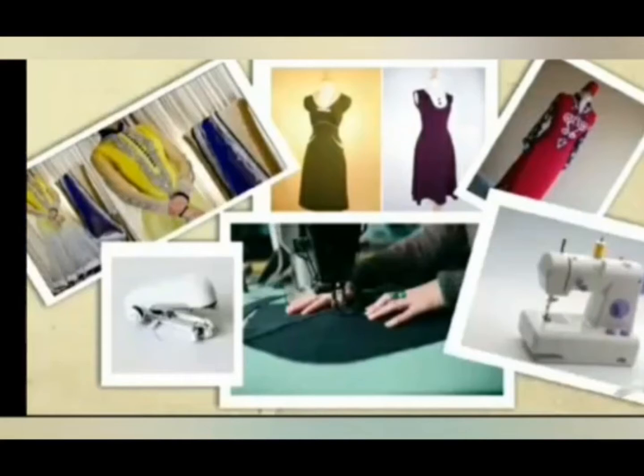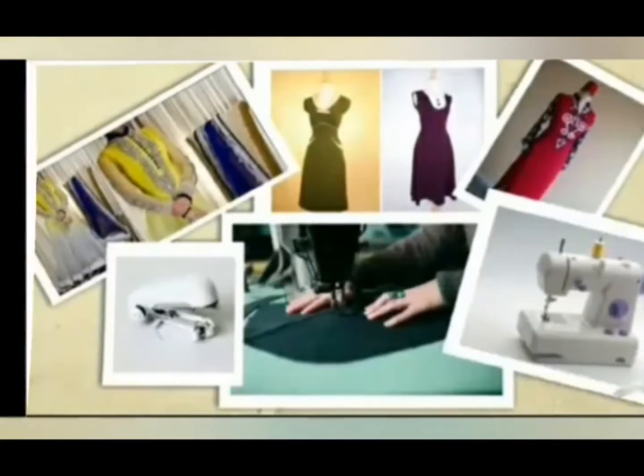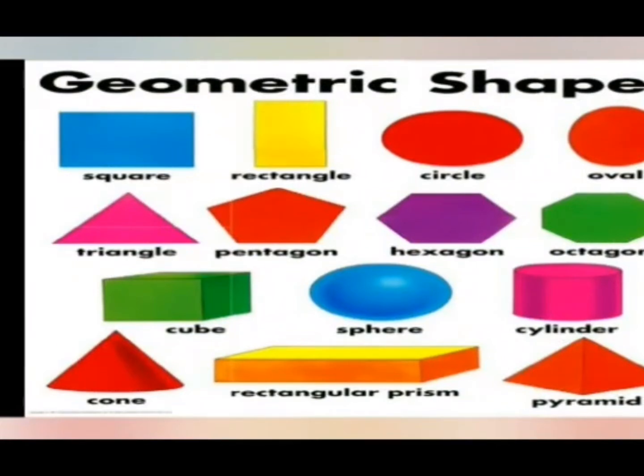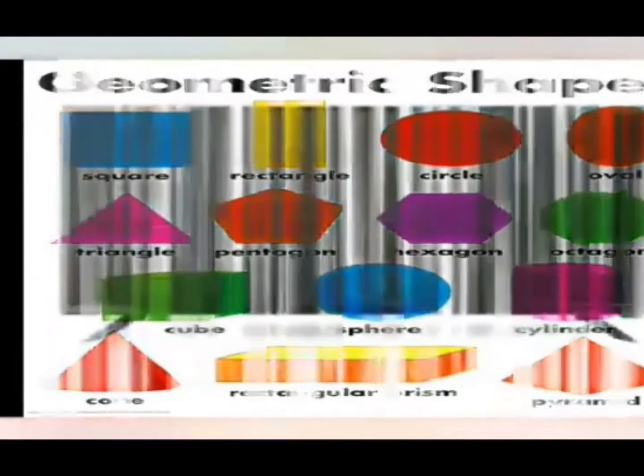Children, we shall move on to the first topic in geometry, which is shapes. You have learnt different shapes and patterns in your lower classes, right children? Once again, we recollect them here for your better understanding. Children, everything you see around has a particular shape, right? For example, your television is rectangular in shape.